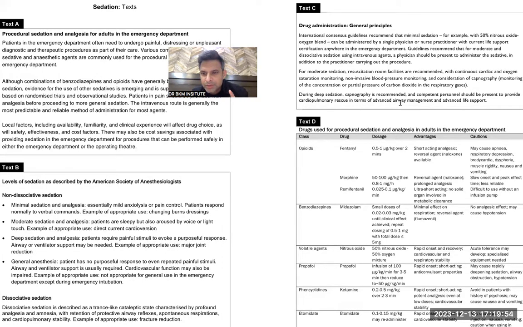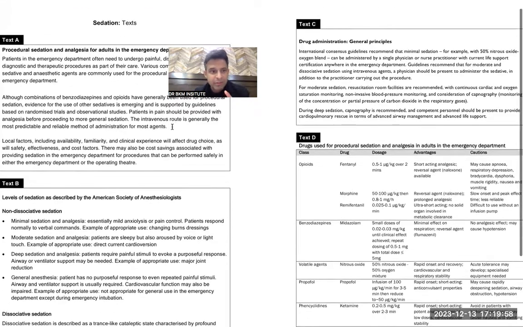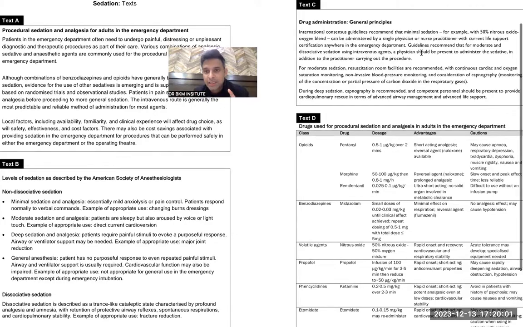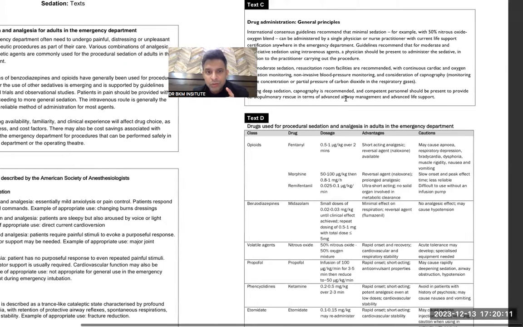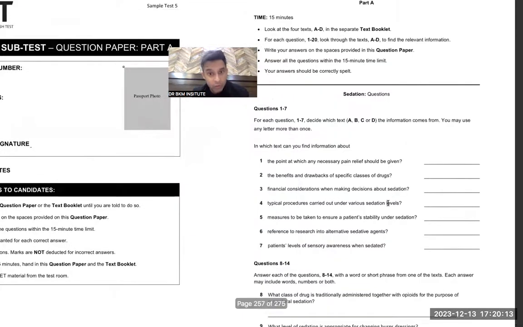Capnography, competent personnel, advanced airway management, life support. I think answer should be C, because sedation levels are either discussed in this or in this. But over here, I was not finding any procedures. Over here, I am finding some procedures like capnography. Then I am finding emergency department. So I would like to do this answer as C, but again, not sure.